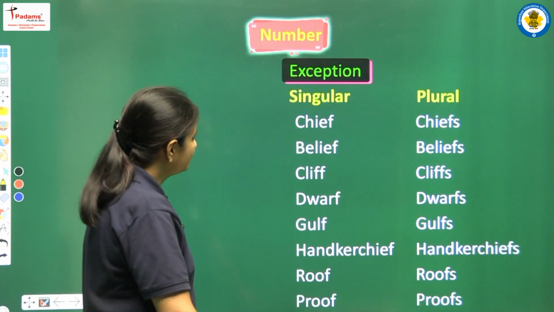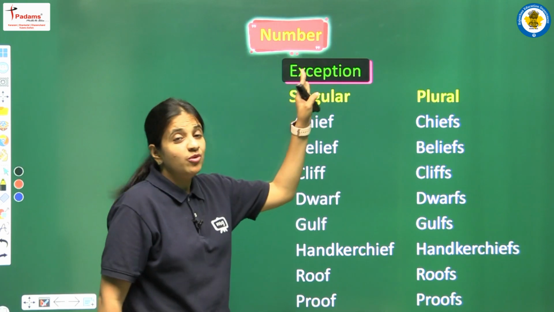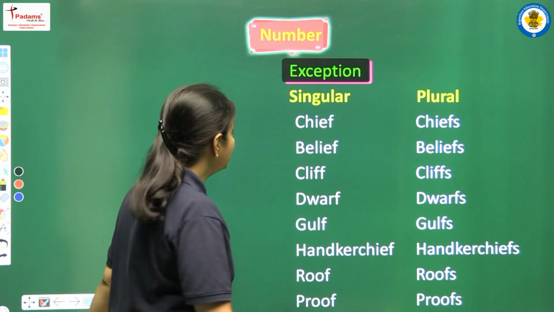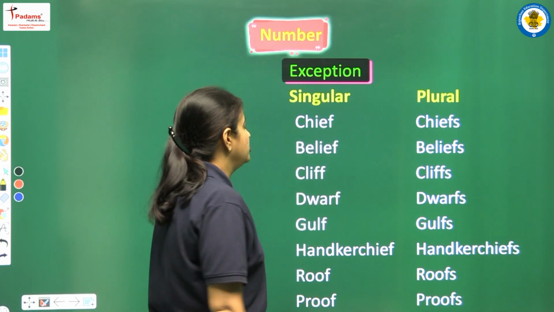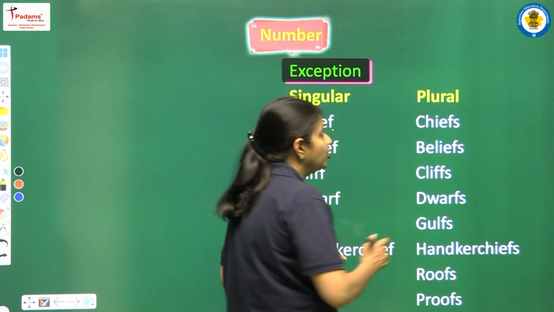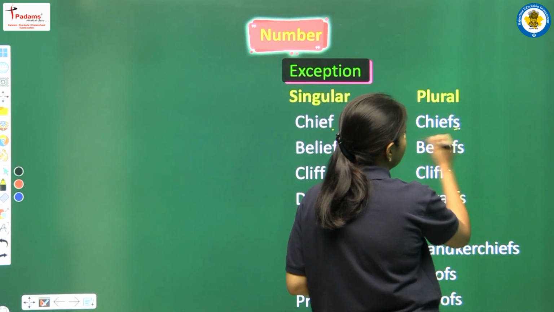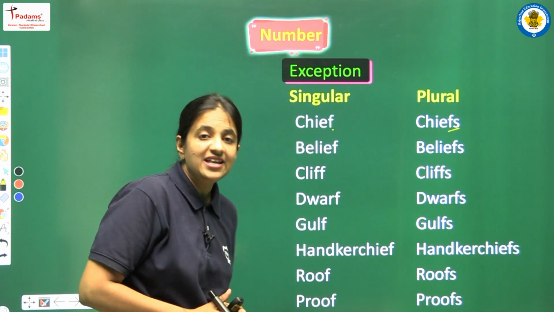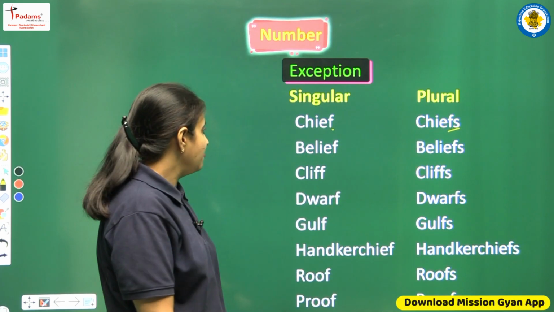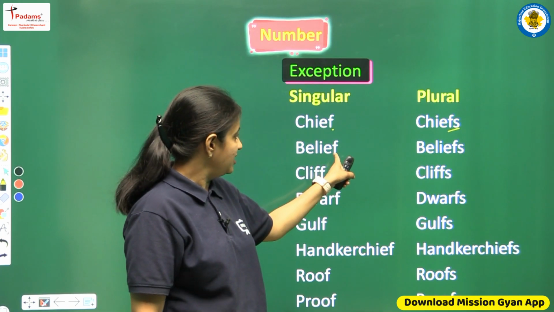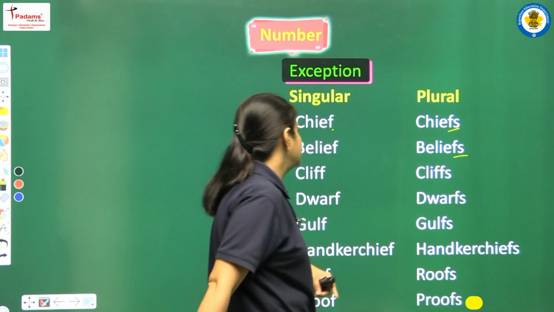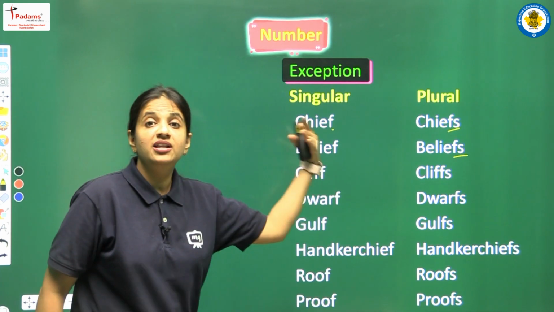Okay. So again we have some exceptions to this rule. Let's see what exceptions we have. The first word is chief. Yes, the last letter is F, but now we are not removing F, we are just adding S. So chief will be chiefs. Next we have belief. Again we have F but we are not removing F, we are adding just S. So belief will be beliefs.